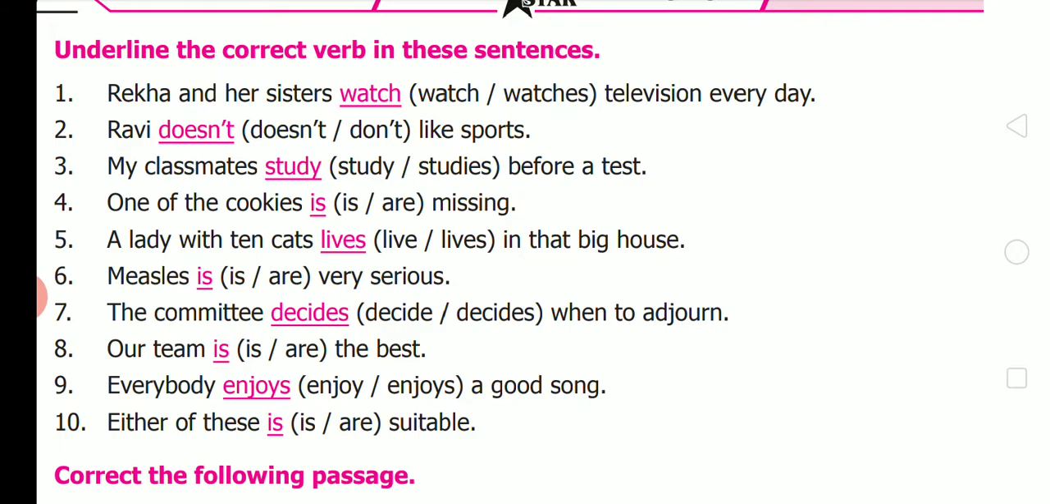Fifth one. A lady with 10 cats lives in that big house. It talks about a single lady. Sixth one, measles, a disease. Measles is very serious. Seventh, the committee decides when to adjourn. Eighth, our team is the best. Ninth, everybody enjoys a good song. 10th, either of these is suitable.